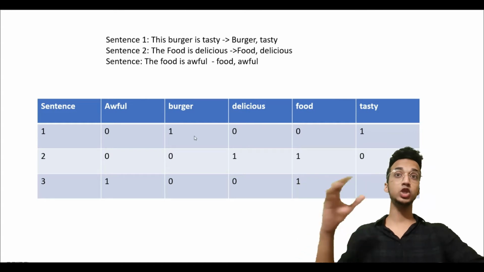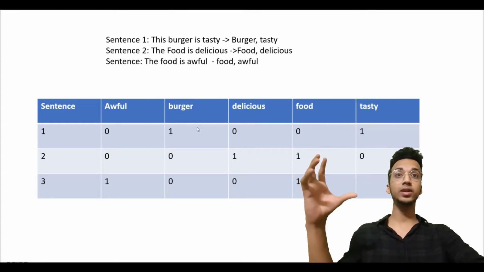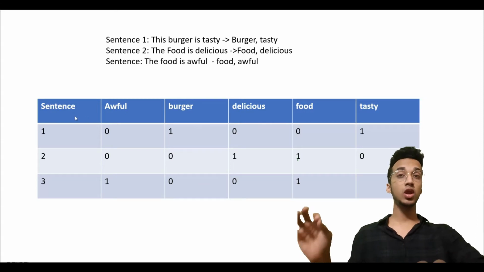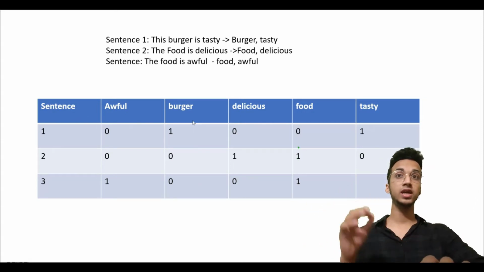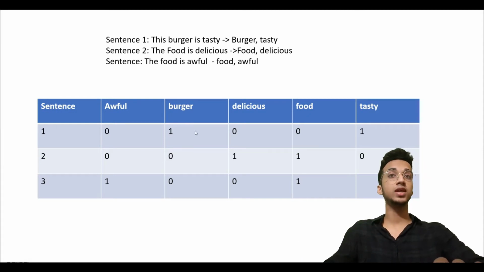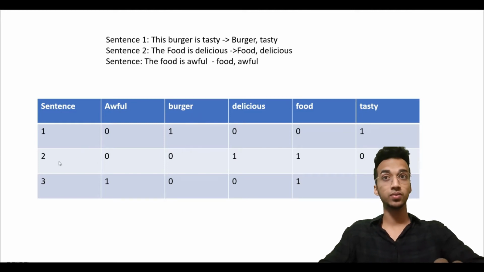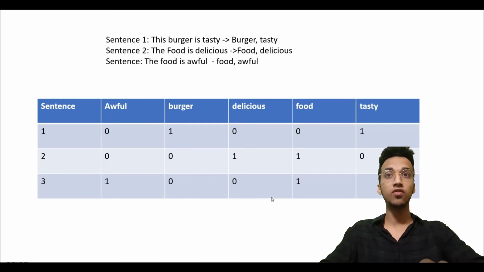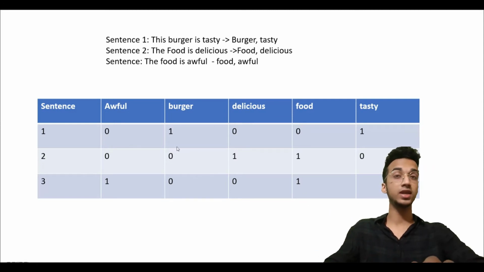So basically we represent each word by the frequency with which it is occurring, and you can represent them in a matrix like this. So basically you'll have different columns, which are also called features, a different column for each word occurring in the document. And for representing a particular sentence, you'll simply change the corresponding frequency of a word. For example, sentence 1 was burger tasty, right? So the corresponding column to burger is represented as 1 and tasty as 1, rest are all 0. Similarly, food is delicious for sentence 2 would become delicious and food represented by 1, rest are 0. Similarly, food awful is represented like this, right? And this is called binary bag of words because everything is in zeros and ones.